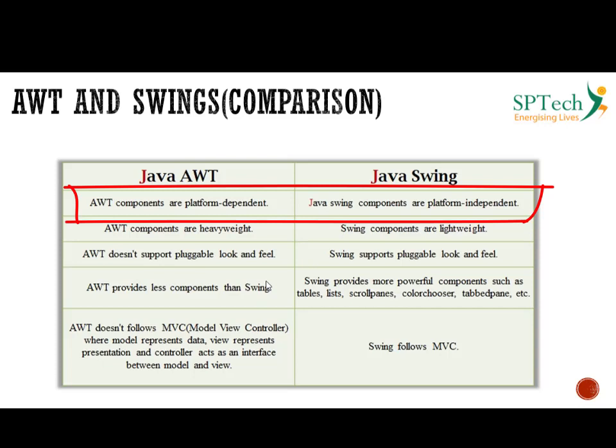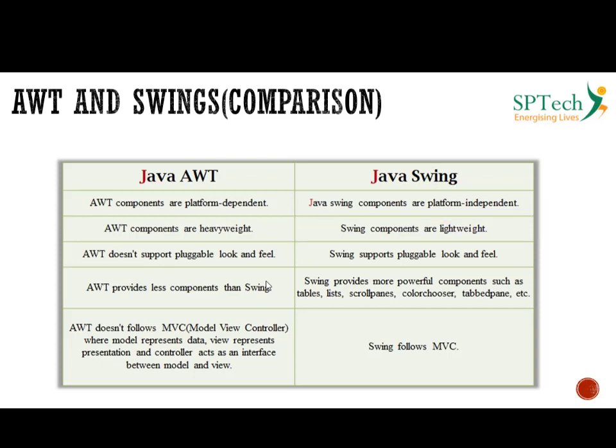That means the look and feel would change if this AWT application is run on a Windows machine, and it would change again when it is run on a Mac machine. So the components of AWT are platform dependent. But if the same login screen is designed using Swing, then the look and feel would almost remain the same. So that is one difference between AWT and Swing.